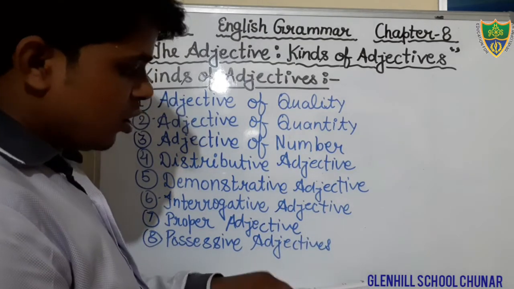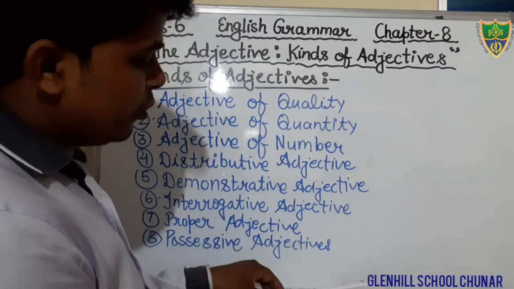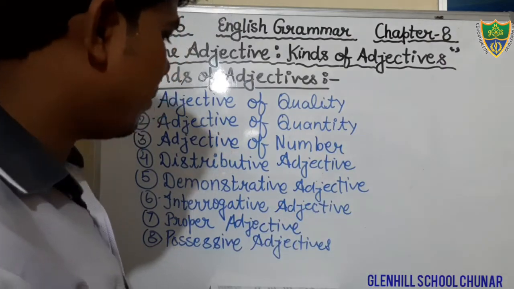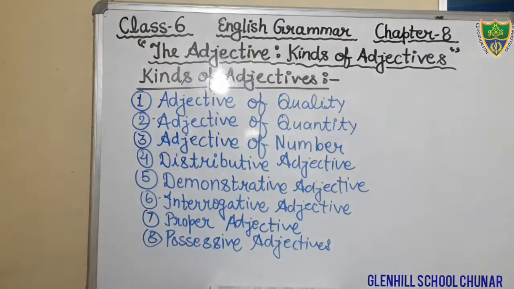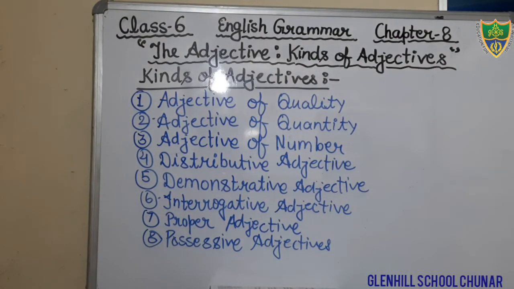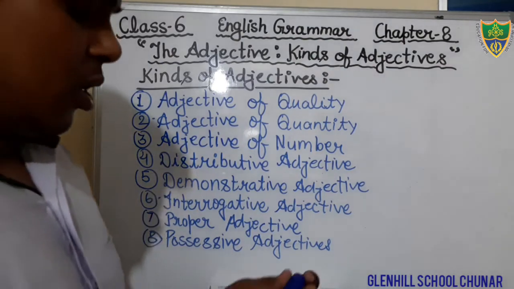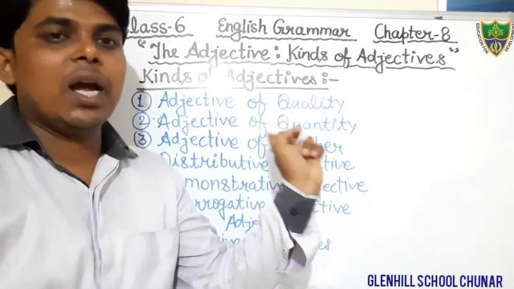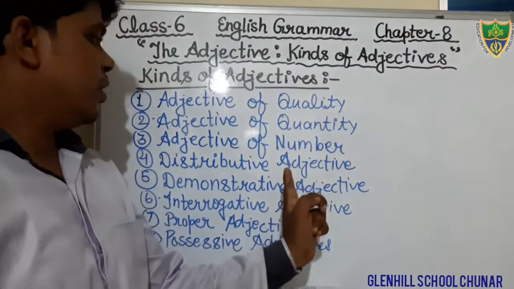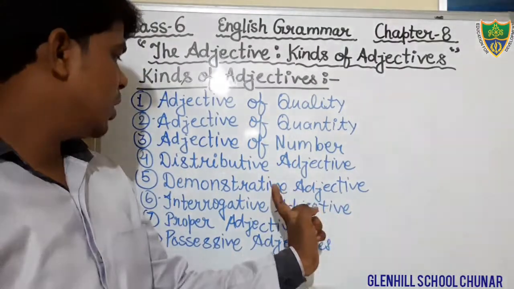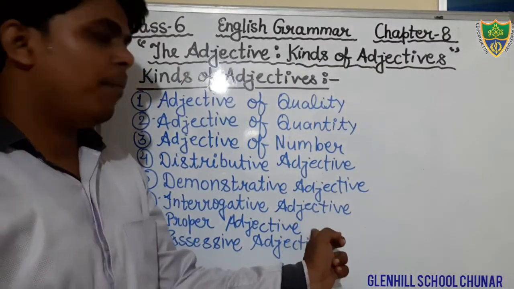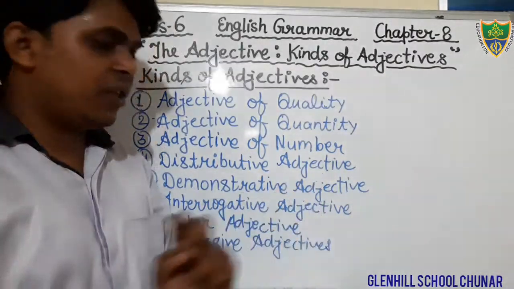Okay students, this is all about the adjectives which are given in your book. There are 8 kinds of adjective given in your book. You write it: adjective of quality, adjective of quantity, adjective of number, distributive adjective, demonstrative adjective, interrogative adjective, proper adjective, and possessive adjective.